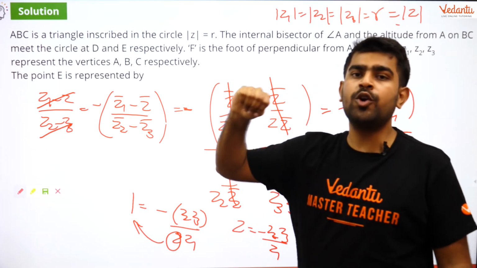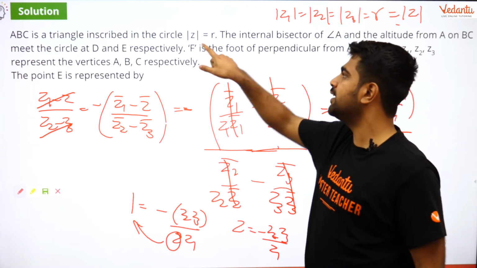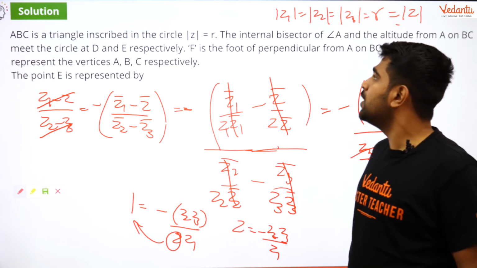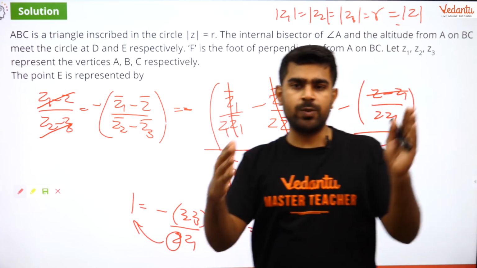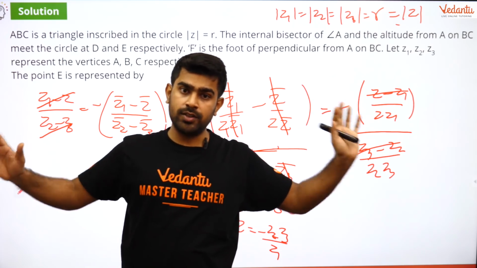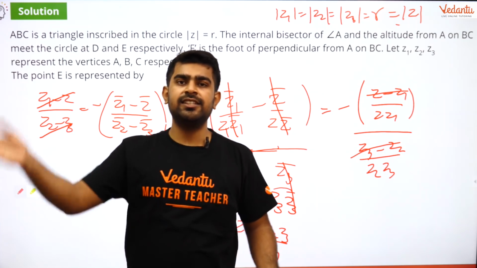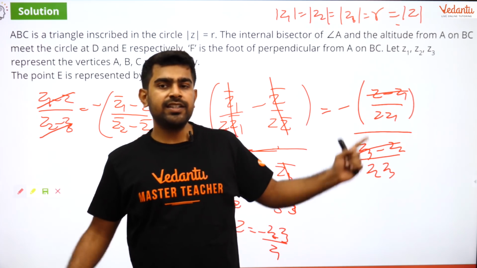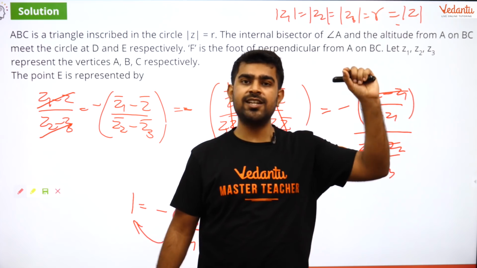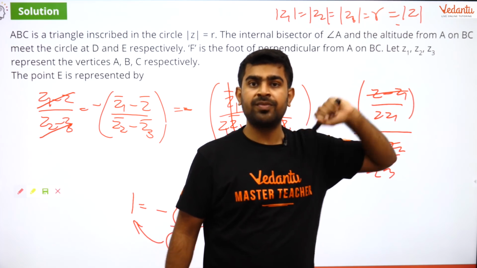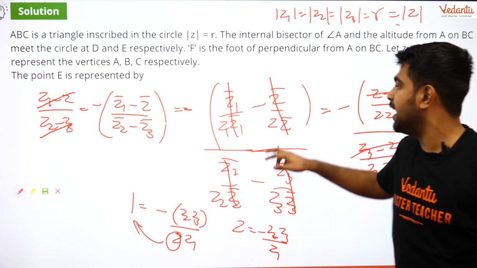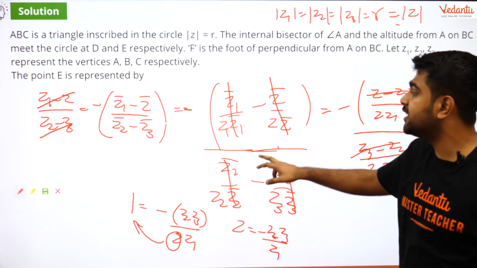I know that all 4 of them lie on the circle mod z equal to r. So now I can say that mod z1 is equal to mod z2 is equal to mod z3 equal to r. That is known because obviously the triangle is inscribed in the circle. But the other one, mod z, also lies on the circle, and I can say that also. And using that, I divide numerator and denominator by r square, and wherever r square comes, I write it correspondingly.